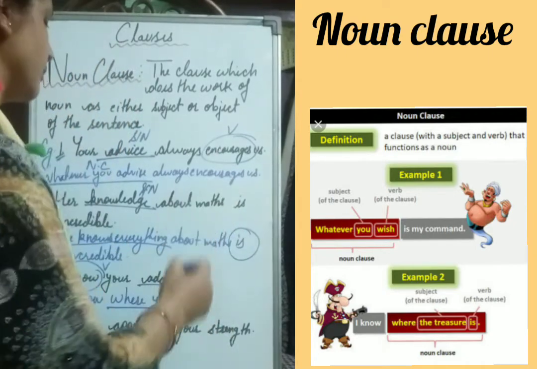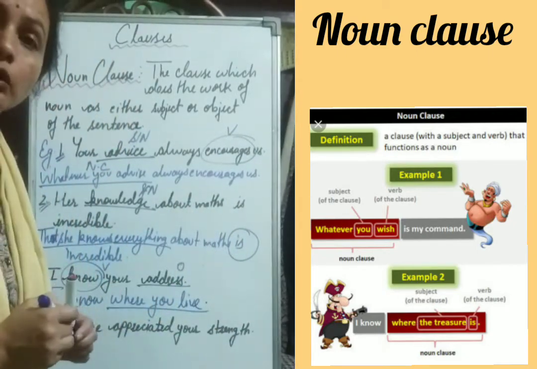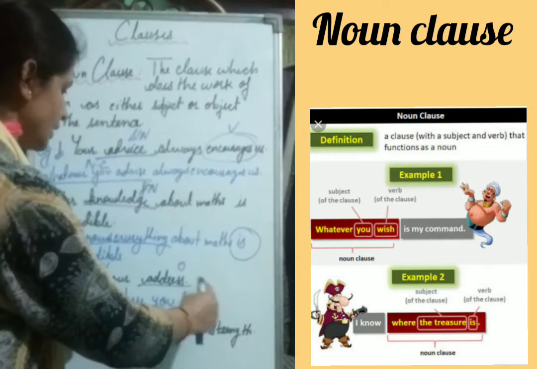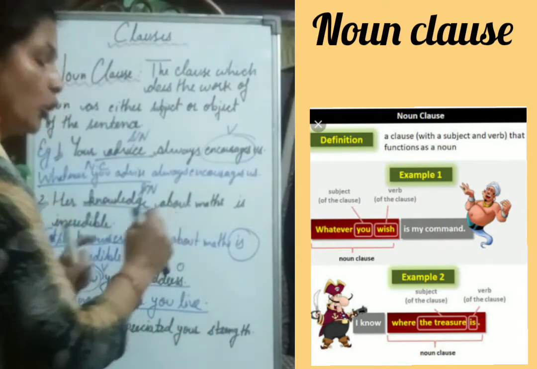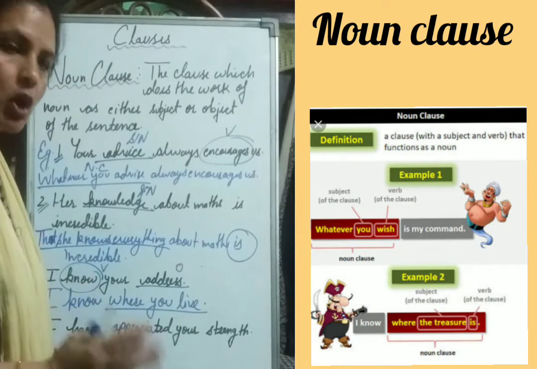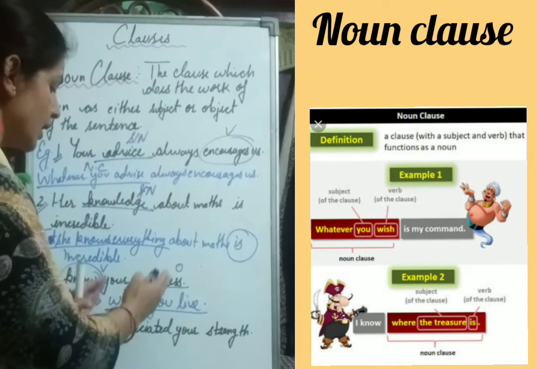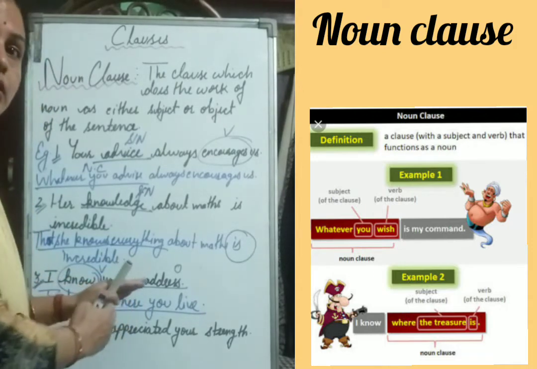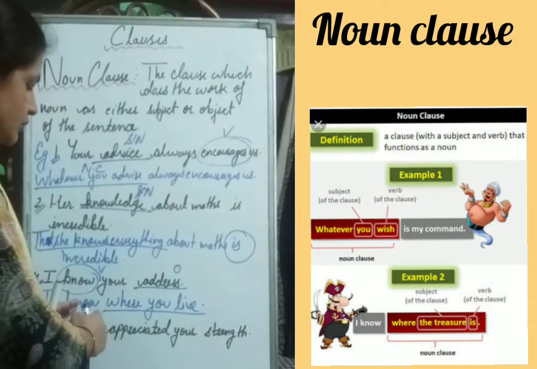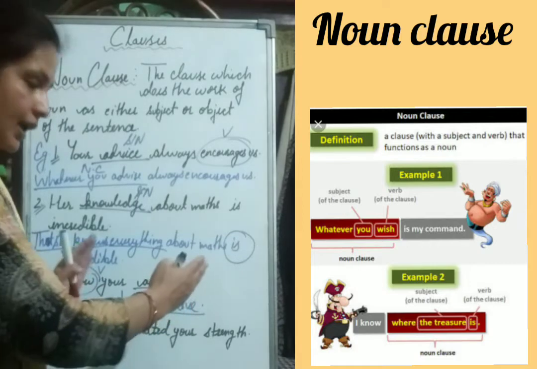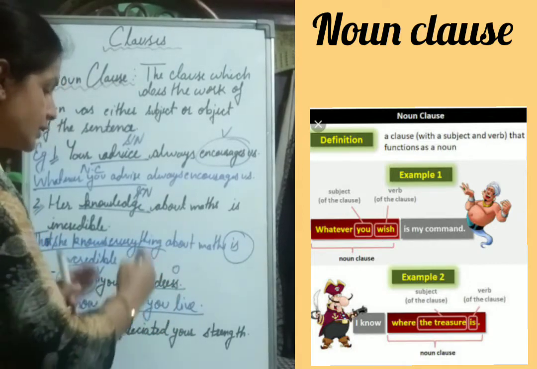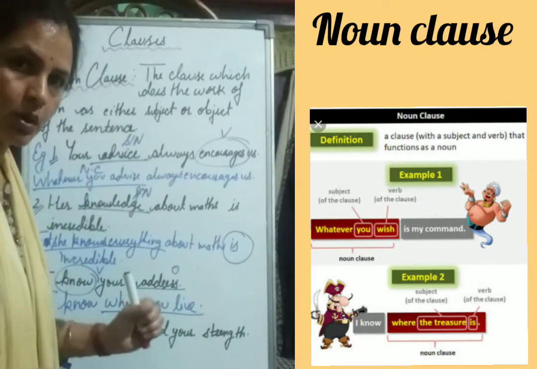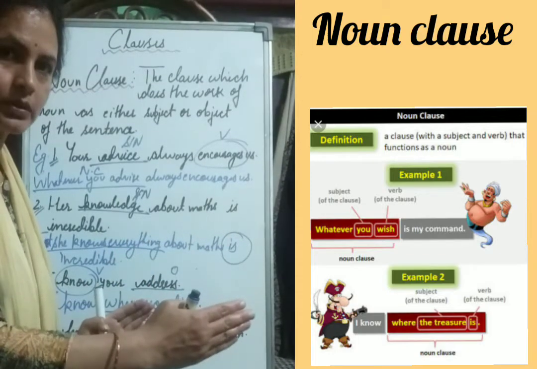Where you live, this is a noun clause because it replaced this object. This address is the object and it replaced it. Again, this is written after the verb. So which is written after the verb? That is the object. And if the clause has a subject and a verb, that we call noun clause.